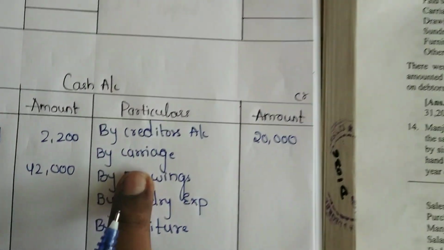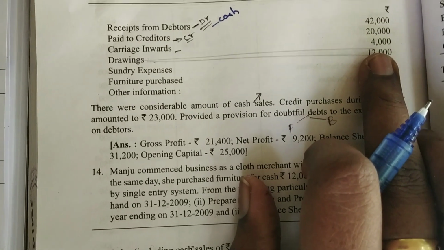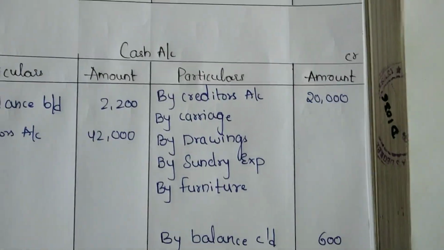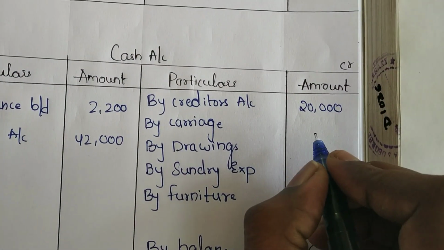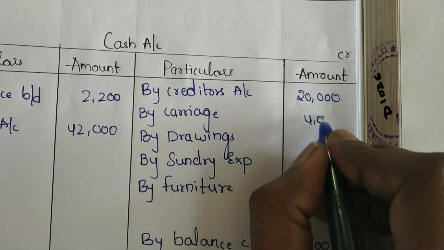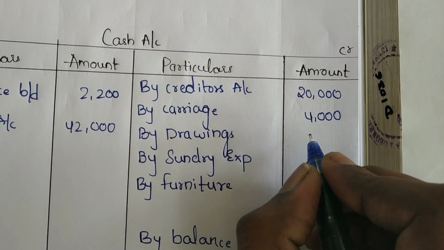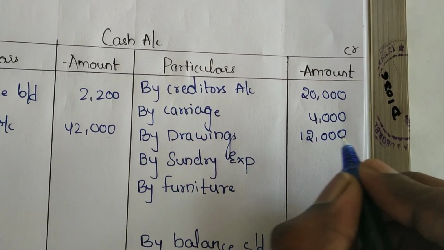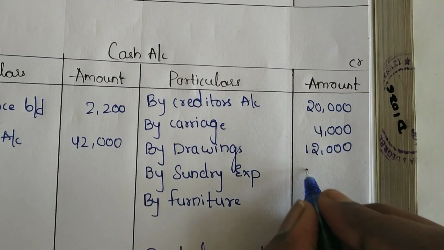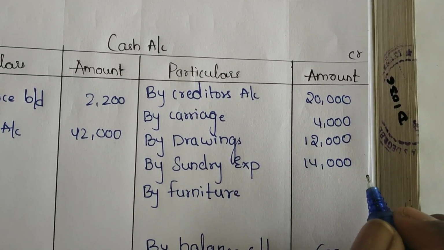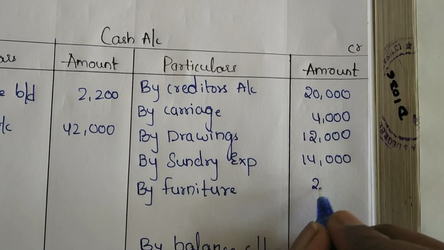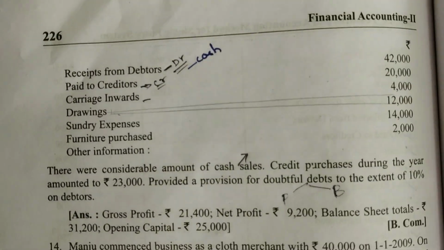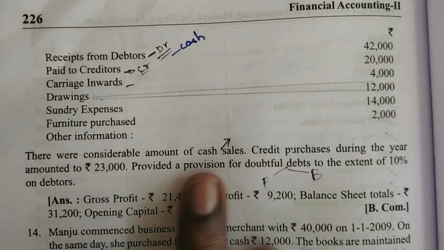By creditors, amount is paid 20,000. By carriage, how much expenditure is paid? 4,000 is paid for carriage, and for drawings 12,000. So let's take the amount here. 4,000 is for carriage, 12,000 is for drawings, and expenses 14,000 is the expenses, and furniture purchased 2,000 is the furniture purchased. So if you can see the question, all the transactions regarding the cash account have been